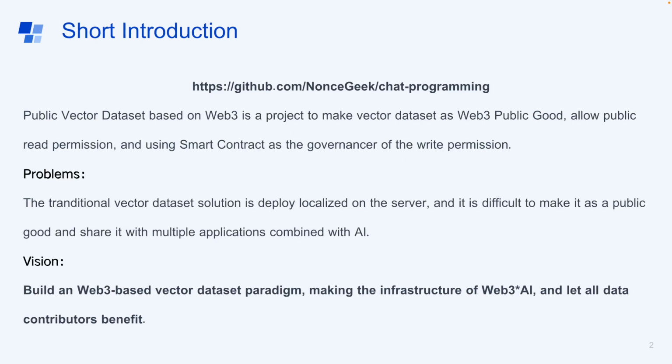The problem we solved is that the traditional vector dataset solution is deployed locally on a server, and it is difficult to make it a public good and share it with multiple applications combined with AI. Our vision is to build a Web3-based vector dataset paradigm, making the infrastructure of Web3 plus AI and letting all data contributors benefit.